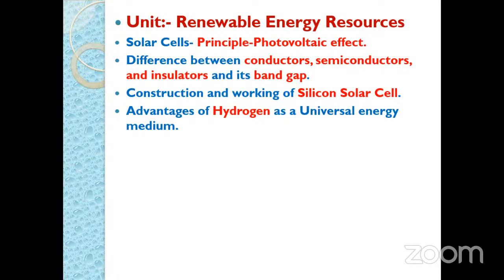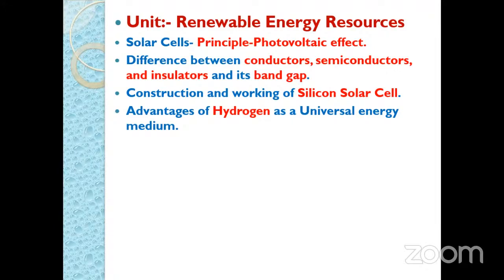Then during the photovoltaic effect, we have the difference between conductors, semiconductors and insulators based on its energy gap. When there is a large energy gap, when the forbidden energy gap is more than 15 electron volt, then these are considered as the insulators.